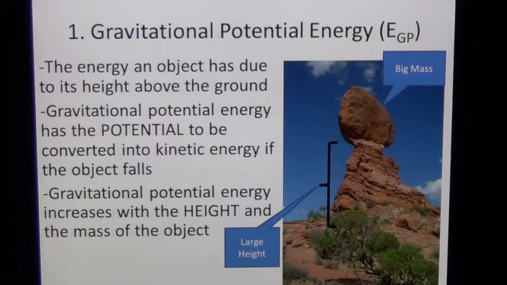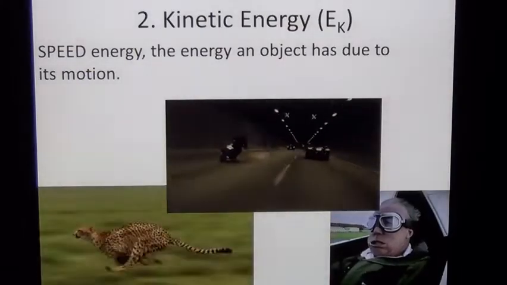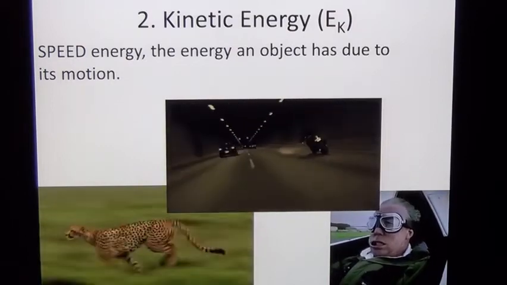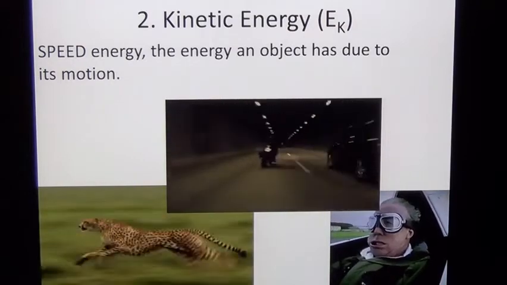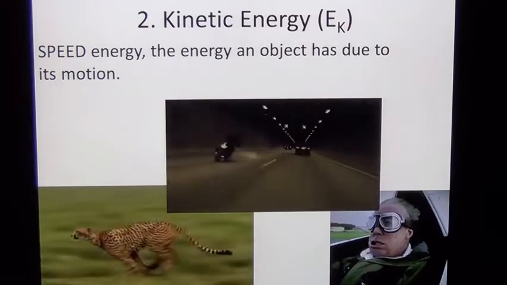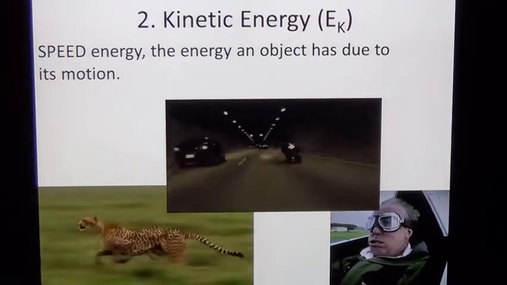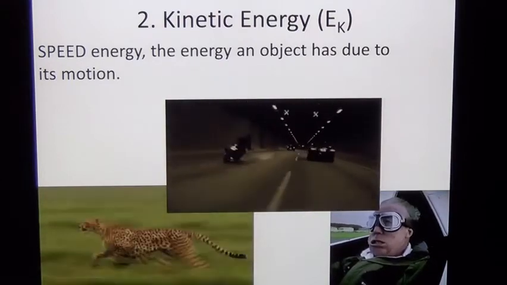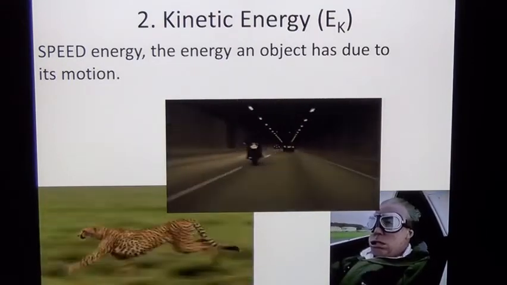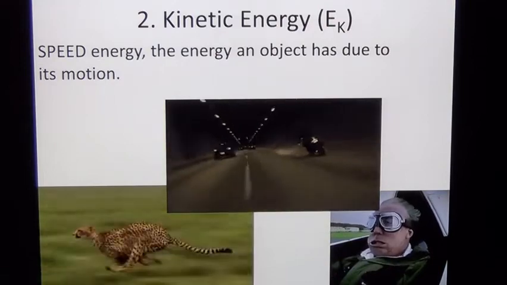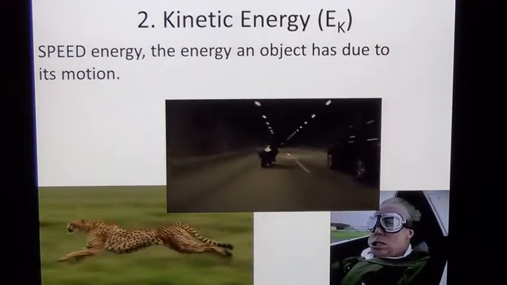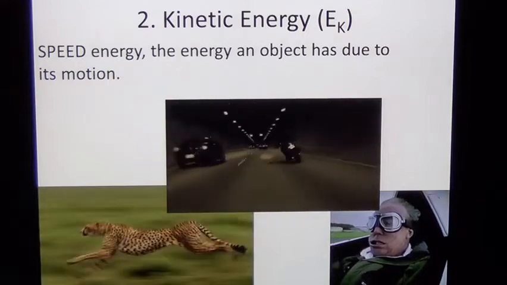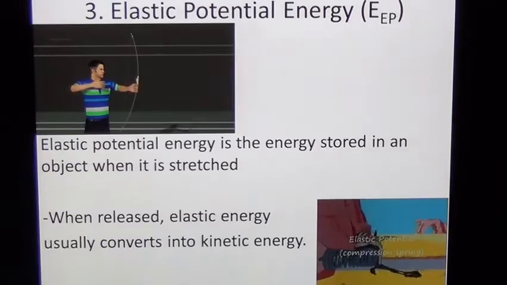And as we talk about kinetic energy, that's our second one. Kinetic energy is commonly called speed energy, the energy of motion for the object. So the faster an object travels, the more kinetic energy it has. You know that if you hit a wall at a slow speed, it may not hurt that much, but if you hit the wall at a fast speed, you notice an increase in how much pain you feel. You have to dissipate more kinetic energy the faster you're moving.